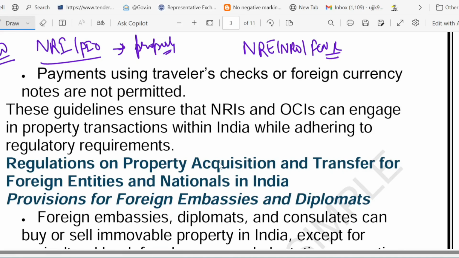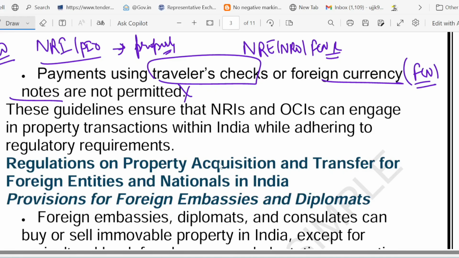What is not allowed? See, traveler checks are not allowed. Like those paper checks you get for vacation, those are not allowed. And foreign currency cash is not allowed. FCN is not allowed. You must remember it. Foreign currency notes or cash like dollar, euro, etc. are not allowed. They must be converted to INR via banking channel. Okay, so this is a very important thing.